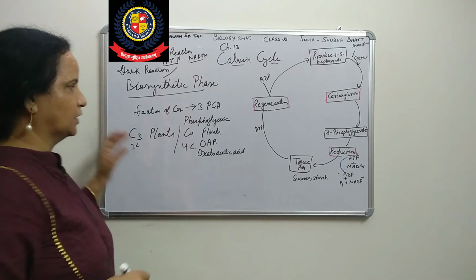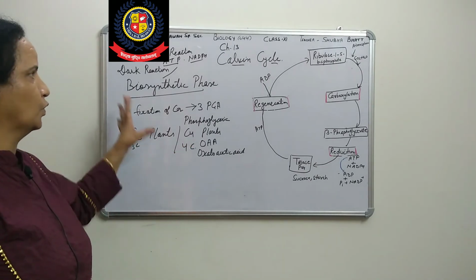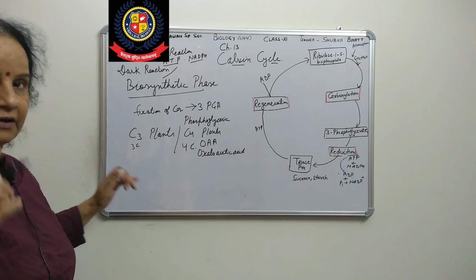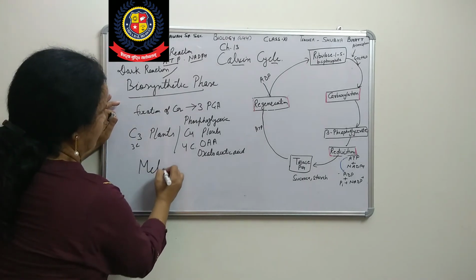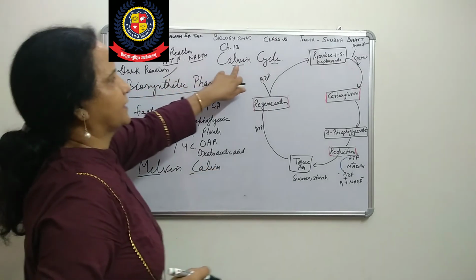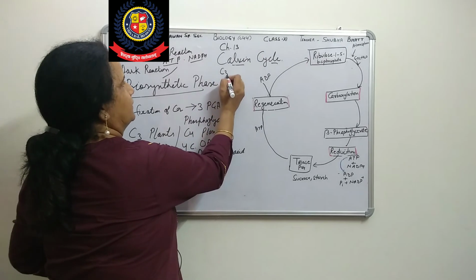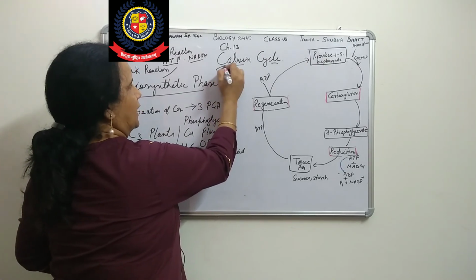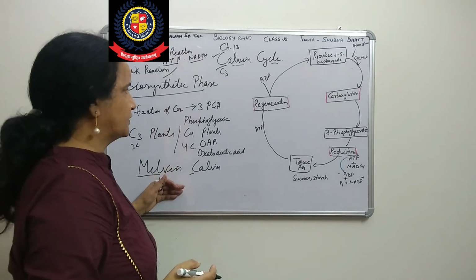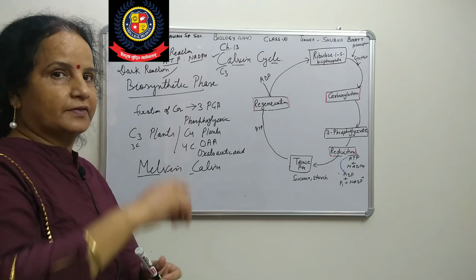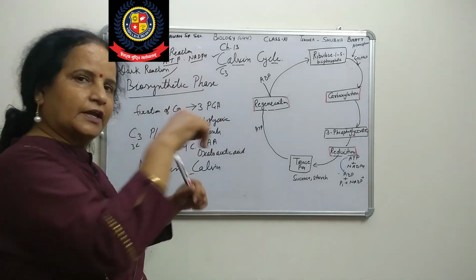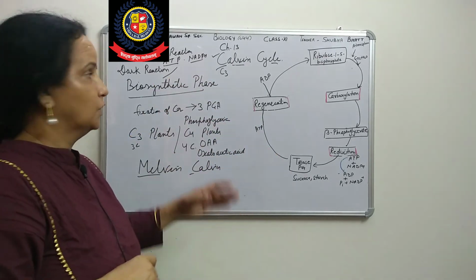Here we will first talk about the C3 plant, where the fixation of carbon dioxide was worked out by the biologist Melvin Calvin and his team. It is mostly known as the Calvin cycle. It is also called the C3 cycle, and it is called the Calvin cycle because Calvin discovered it. A cycle means it is in a cyclic form: where we start, we reach the same position again.